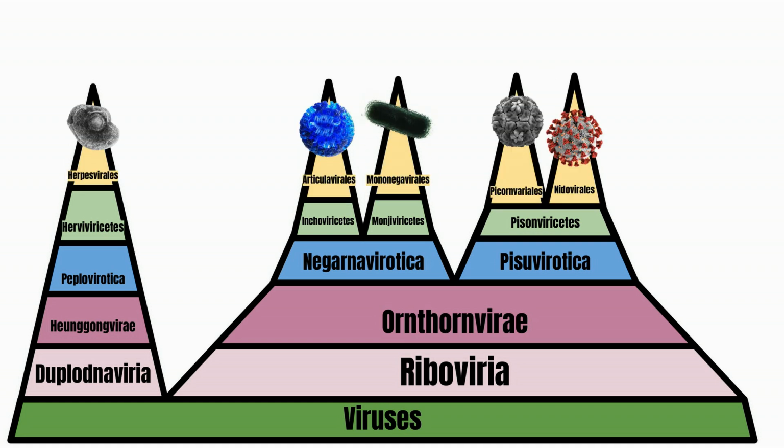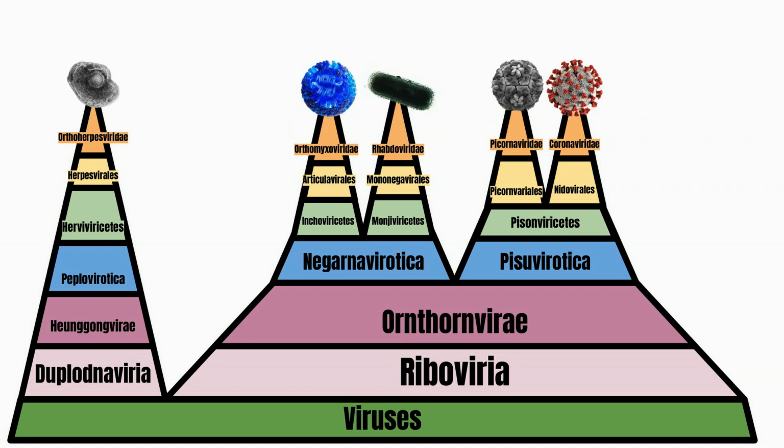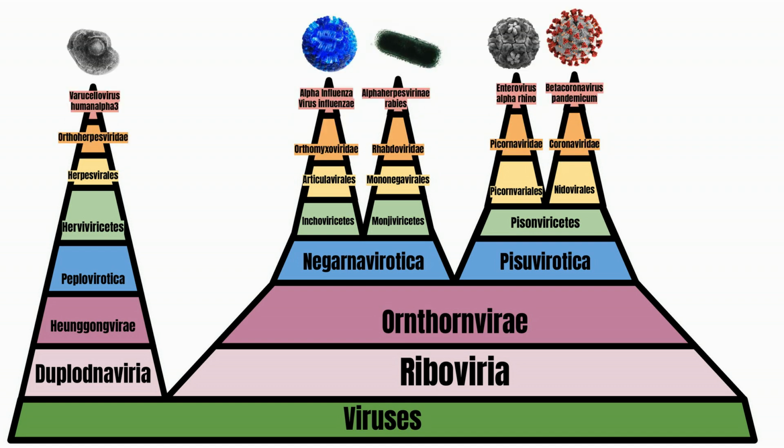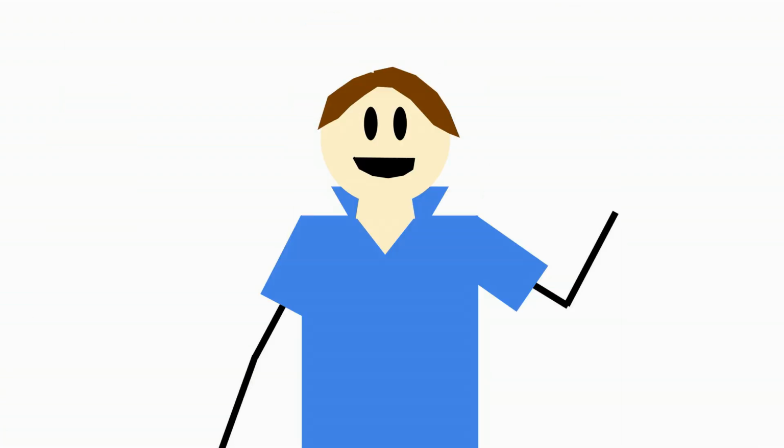And the final split is at the order level between the common cold and COVID, where COVID-19 has a lipid envelope and the common cold does not. We continue through family, genus, and species, reaching the 5 exact viruses. Now, obviously, this is a simplified explanation, as explaining the entire functions of all viral anatomy would take an entire class rather than a short YouTube video. But this gives you the basic idea.